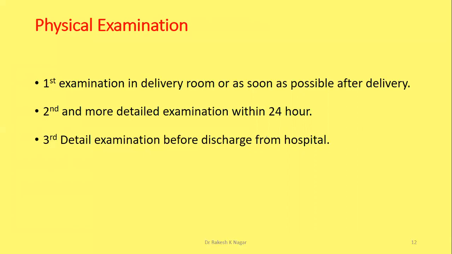And third, a detailed examination before discharge from the hospital, where we assess the newborn thoroughly for hospital acquired infection, feeding, neonatal jaundice, etc.